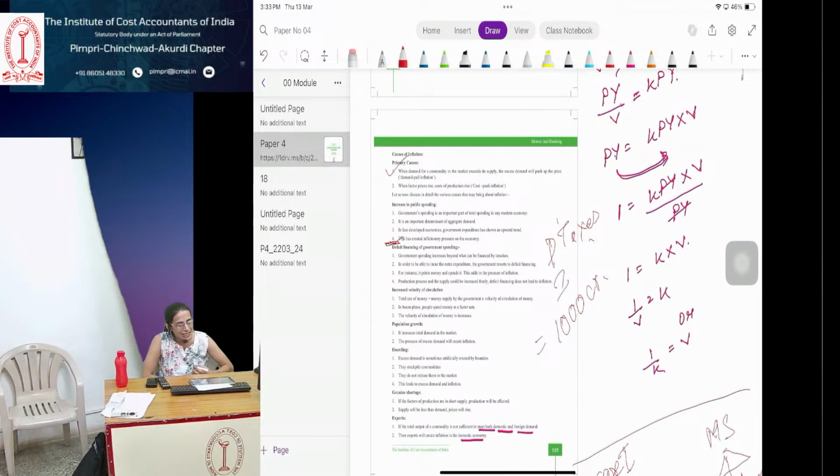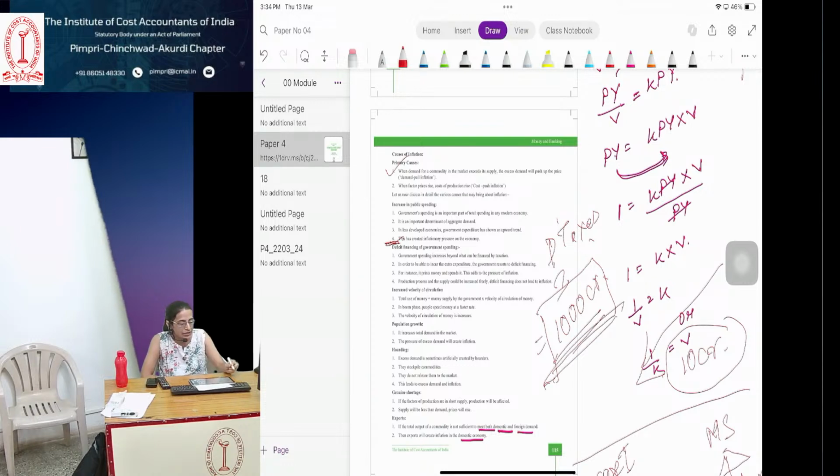But in this case, the government uses this 1,000 crore rupees as well as it borrows some money, say 10 crore rupees, for providing facilities to the general public. This 10 crore rupees is not the money which the government has. It has borrowed this money. So this 10 crore will be deficit.